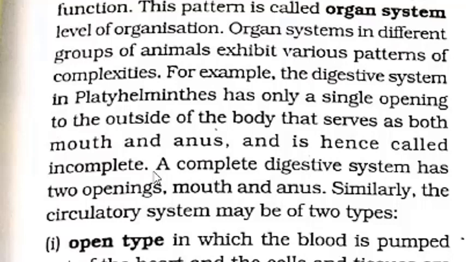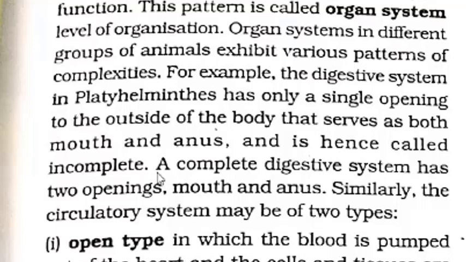For example, the digestive system starts from the mouth and ends in the anus. So there are many organs connected: mouth, pharynx, esophagus, stomach, small intestine, large intestine, rectum, anus, etc. Each organ associates, works together and forms a system.